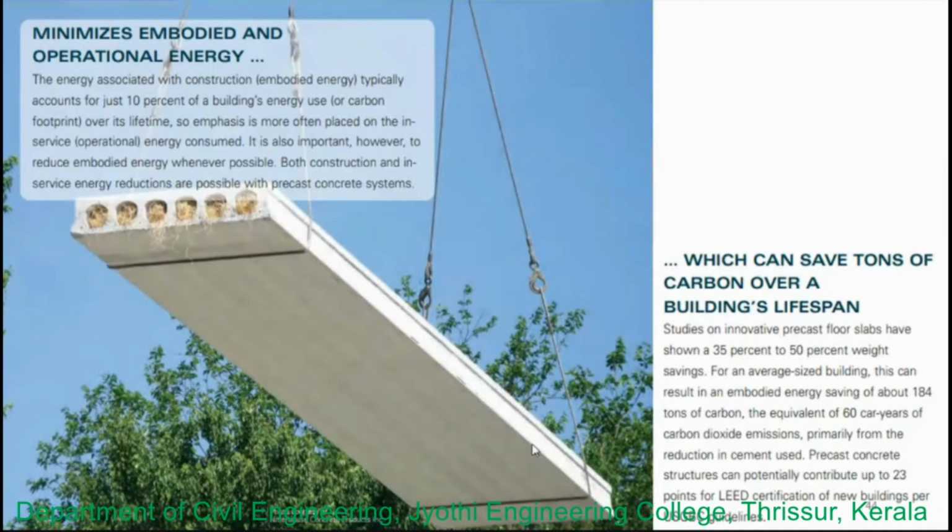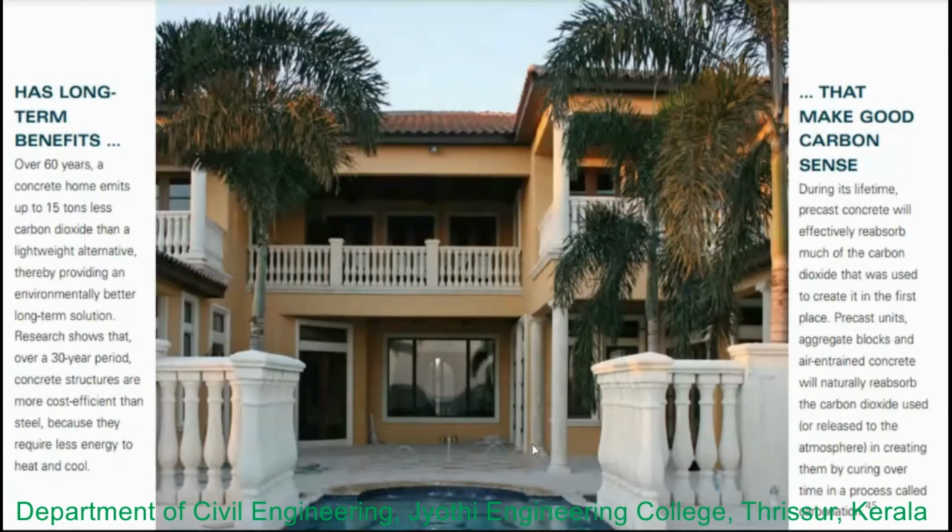For the green rating system, when you plan for precast, it is 23 points. It's a number you are going to get. What exactly these points are, I'm going to explain. And you have very long life benefits with respect to this. Because of the precast units or the aggregate blocks, or the air entrained concrete we are going to use, it is going to absorb the carbon dioxide which has been released in the atmosphere. By curing over time, the carbonation process can take place.